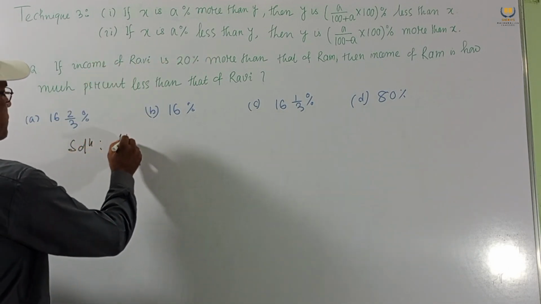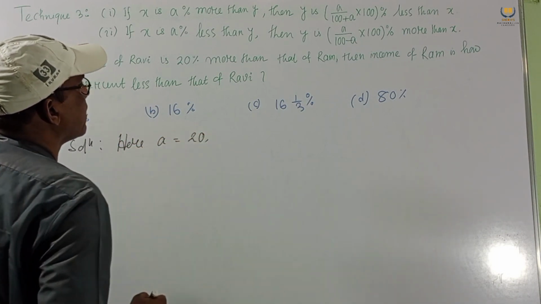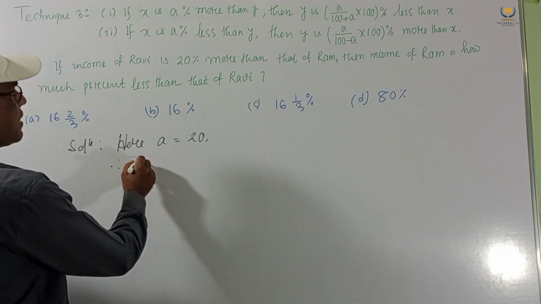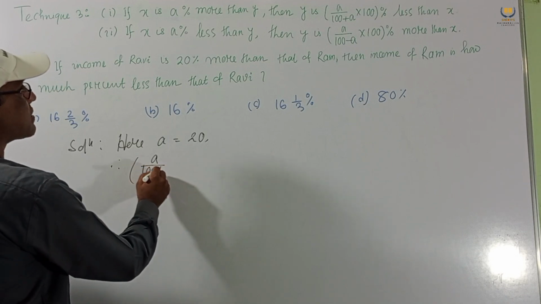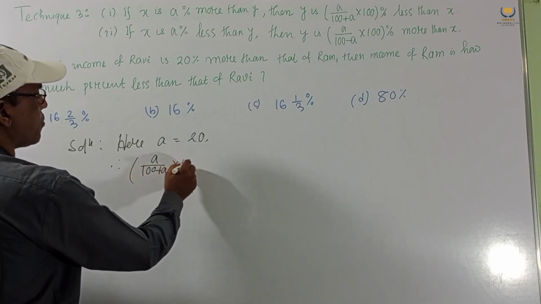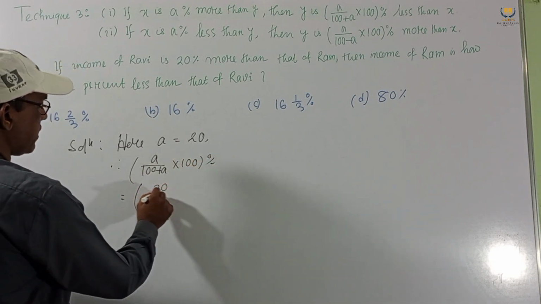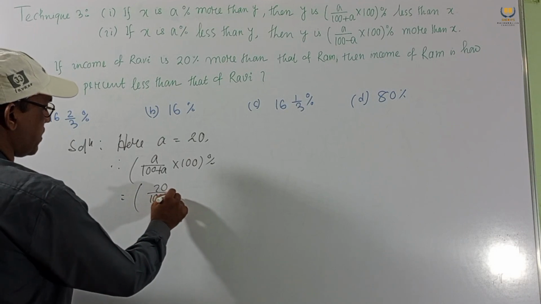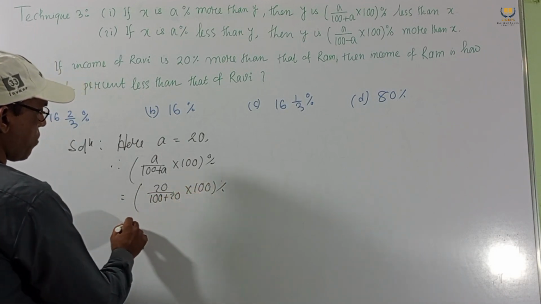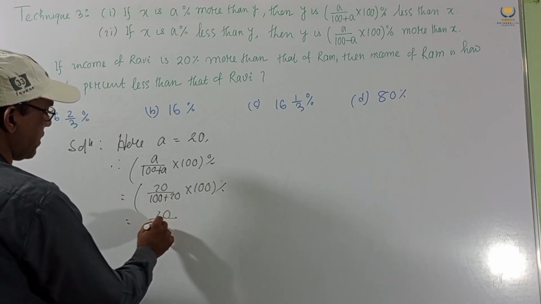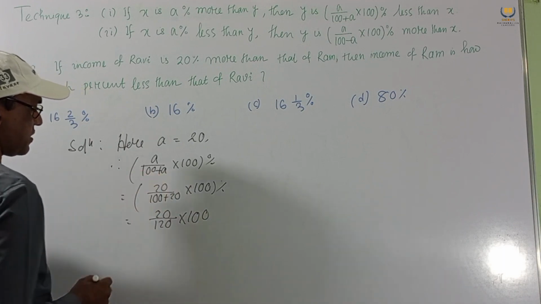So here A means 20. Therefore we get the formula A by (100 plus A) into 100%. A means 20, so 20 by (100 plus 20) into 100%. So 20 by 120 into 100%.